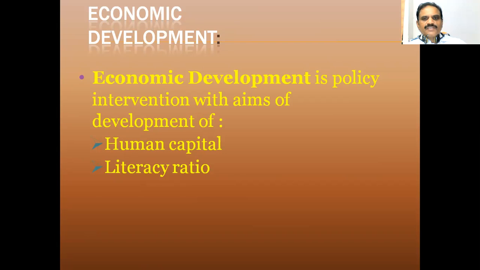The next is infrastructure, which means whatever facilities are there within the country. Here infrastructure can include development of roadways, electricity, transportation, automobile services, which are increasing. That is also a part of economic development.